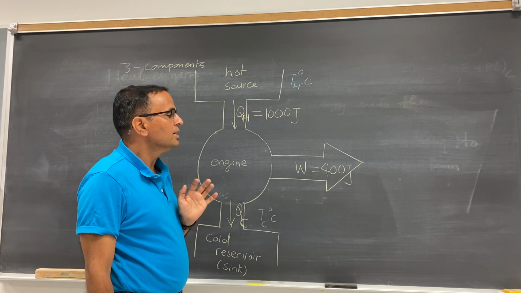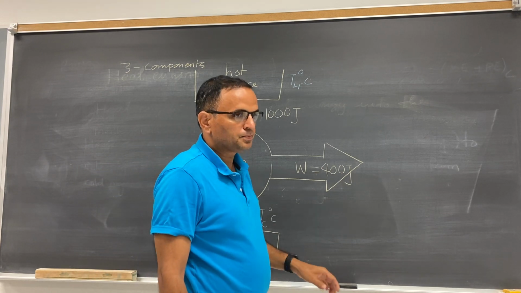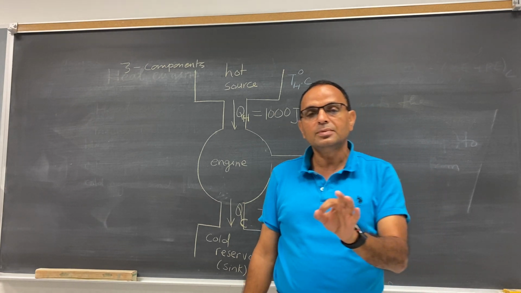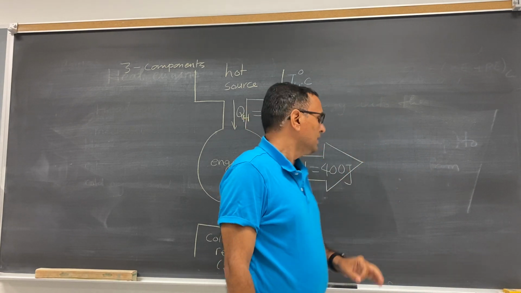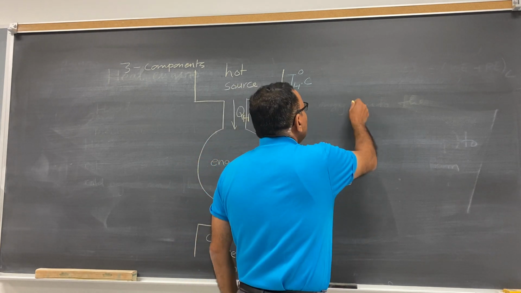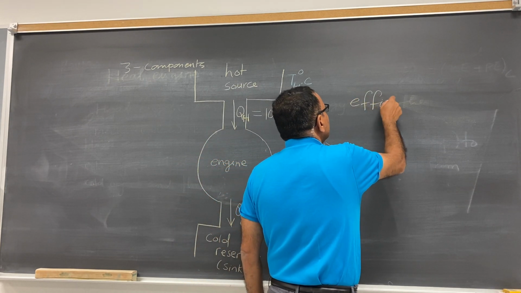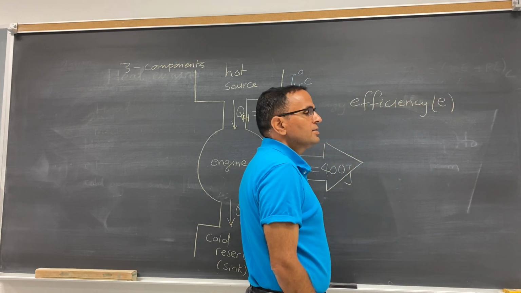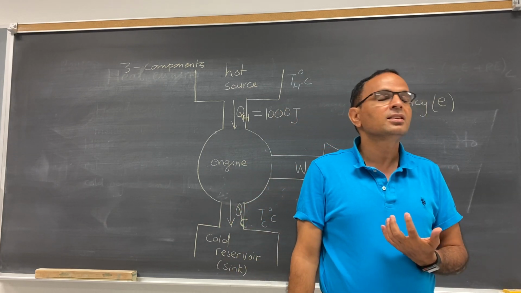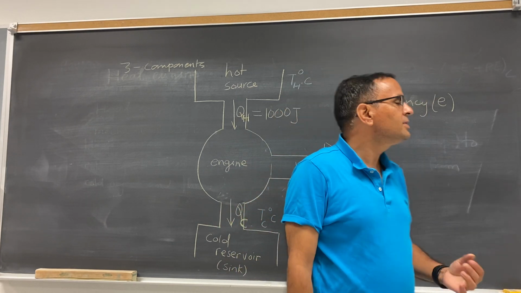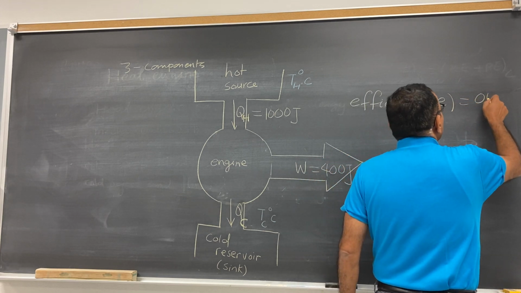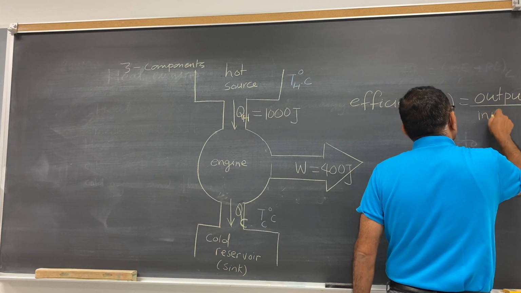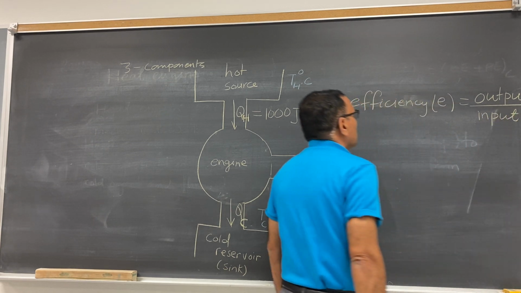So this is the heat engine, and here the important thing is we need to calculate the efficiency of the heat engine. So what is the efficiency of the heat engine? That is important. And what is efficiency? The very basic definition, you can write down E. Efficiency is, think about it, any idea? Efficiency is simply output divided by input.